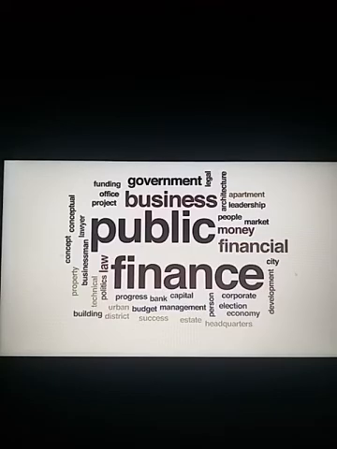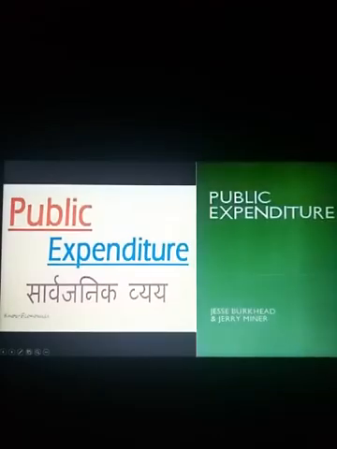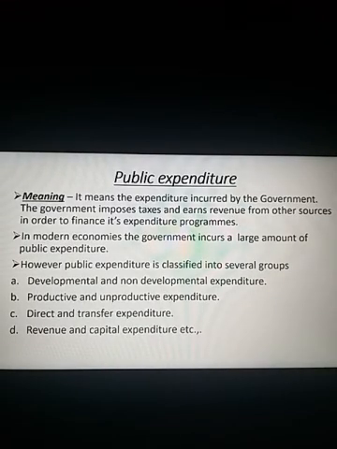One more subheading what we have is Public Expenditure. I repeat, Public Expenditure. Under this subheading, we need to know the meaning of the term public expenditure and its types. First of all, let us try to know the meaning of the term public expenditure.